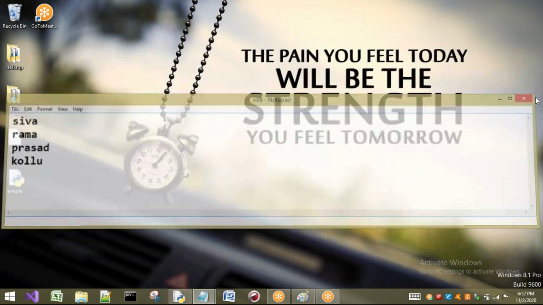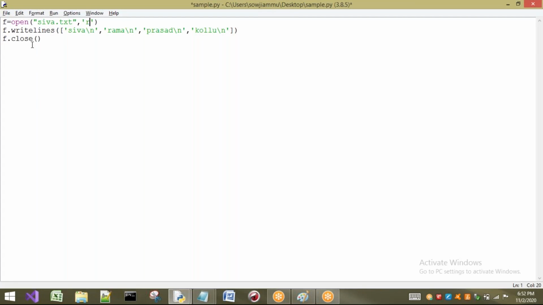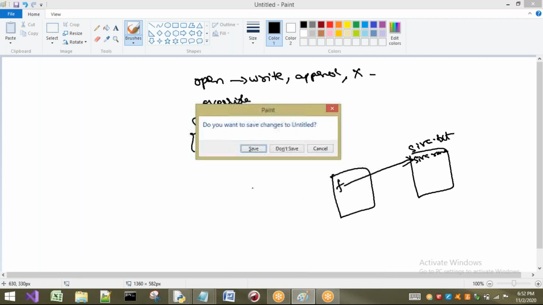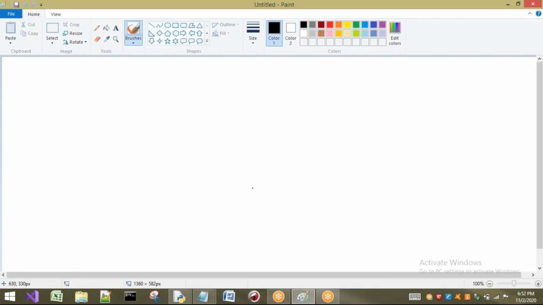Some names, Shiva, Ram, Prasad, Kollu, are written there. Now I want to read that. The first thing we have to observe is what methods are used to read the data. For writing, we have seen the write and writelines methods.